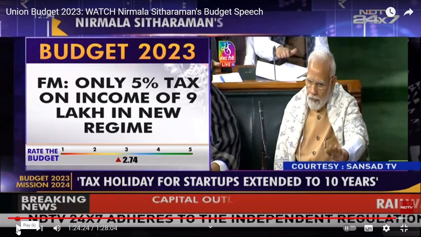And on that 4% cess. Got it? 30% is the highest tax rate anyway. On that, how much is she telling? I'm reducing it to 25%. So how much will it come up to? 37.5. And on 37.5, what will I do? 4% cess, which will come up to actually 39% now.